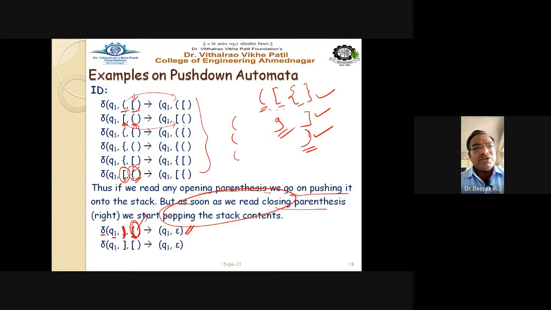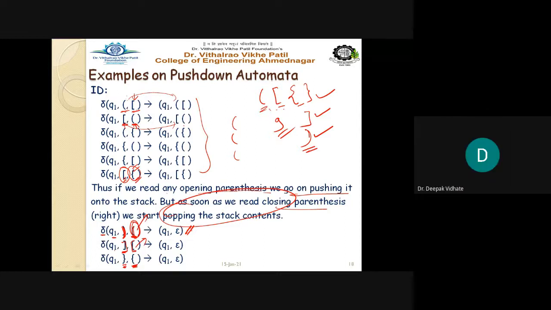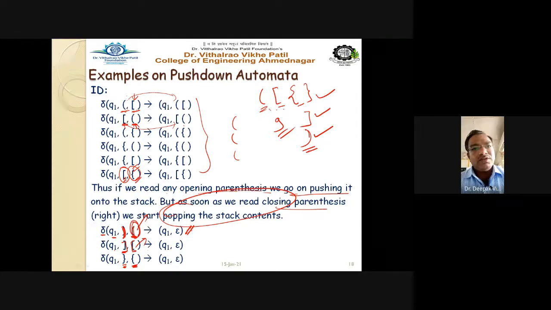In the same way, Q1 square bracket: this is the closing square bracket, and on the top of the stack it is the opening square bracket. This is also popped from the stack. And Q1 closing curly bracket, and you are having the opening curly bracket on the stack. This is also to be popped with this operation. So for the pop operation, we always write Q1 epsilon.